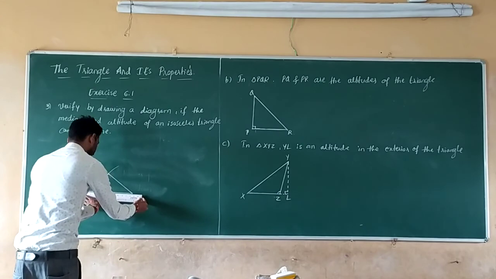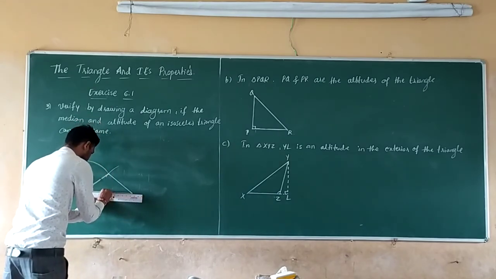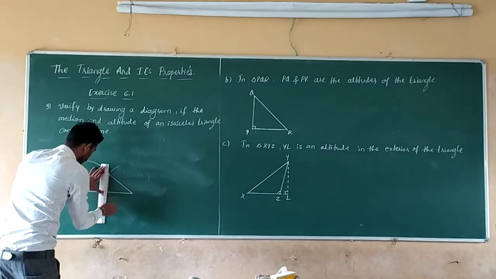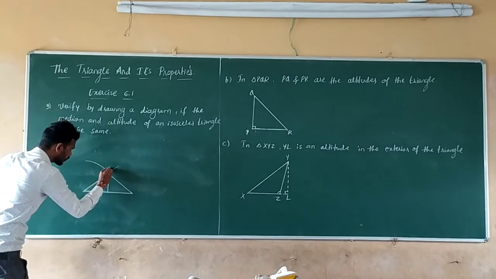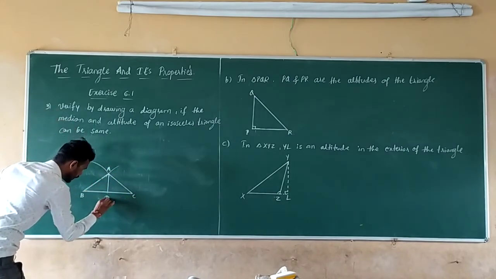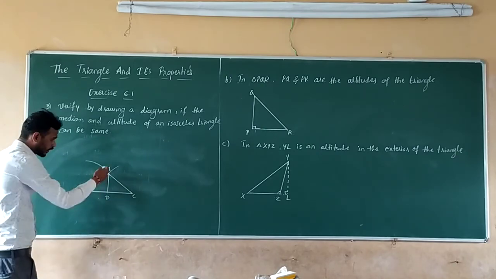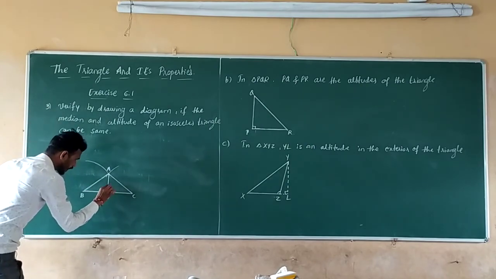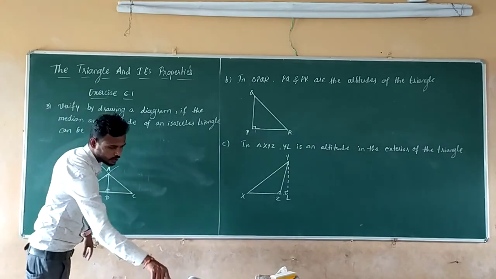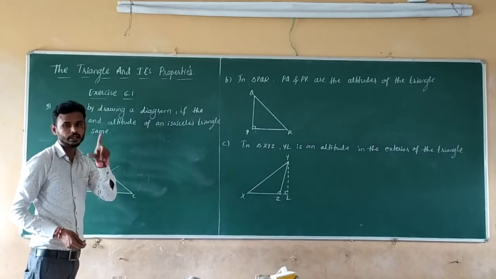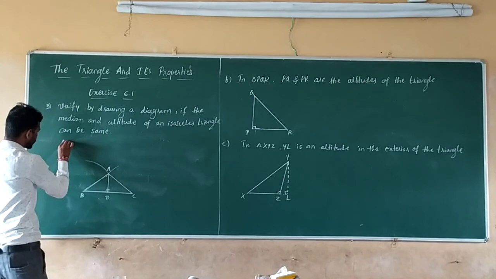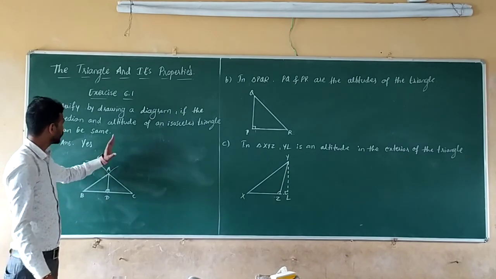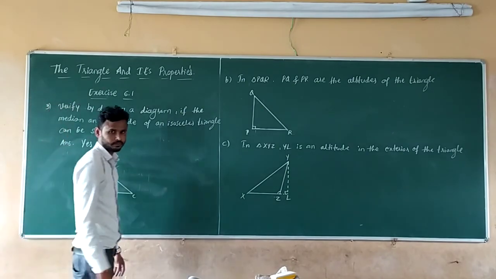So mark the midpoint of the base. So draw the median. So this is the median. A, B, C and D. So AD is a median. It is also an altitude because it is perpendicular. You can check that it will make 90 degrees. So yes, in an isosceles triangle, the median and altitude will be the same. So the answer for this one is yes. This is the solution of the third question.